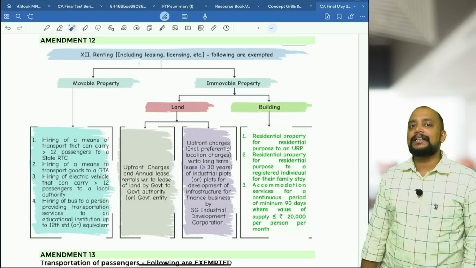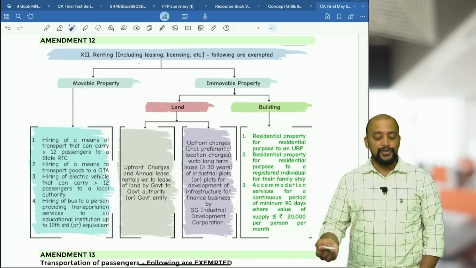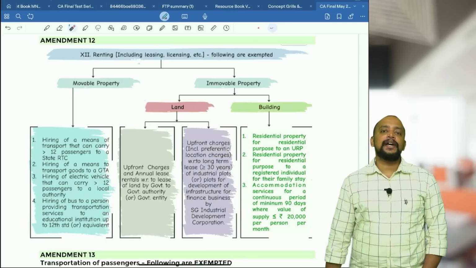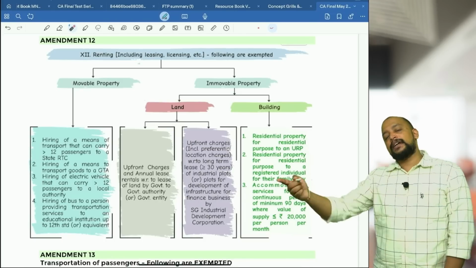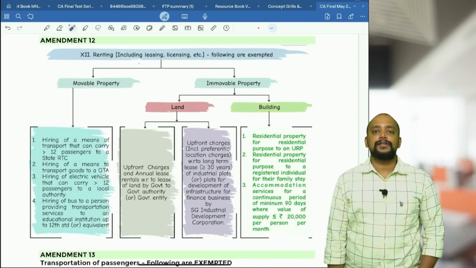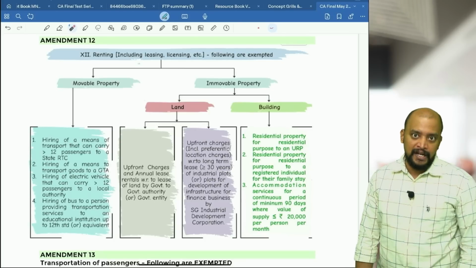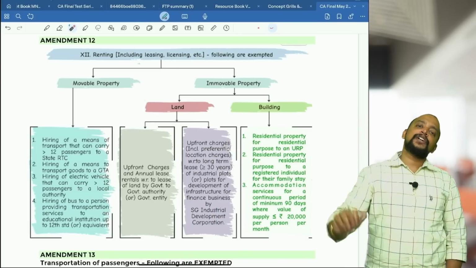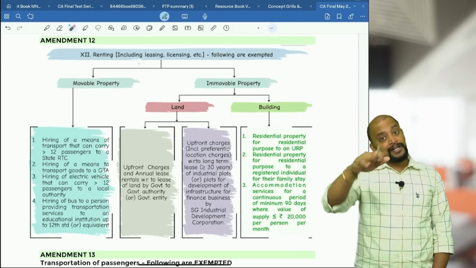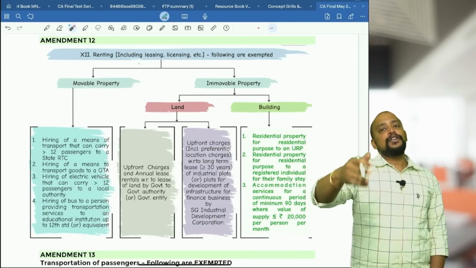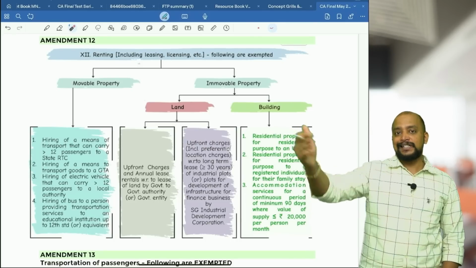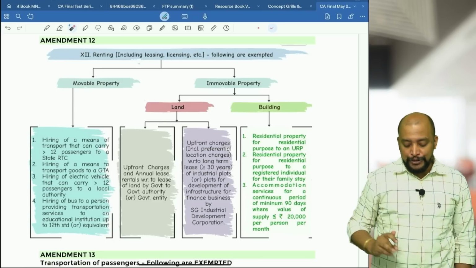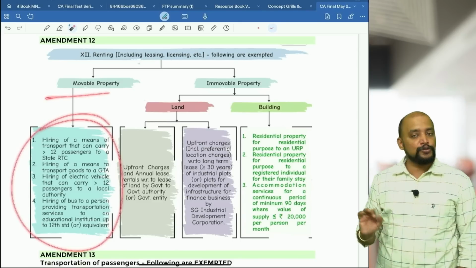Then I have a motor vehicle that can carry goods, given on rent to a GTA. And finally, I have a bus which I am giving on rent to a person who is providing transportation services to an education institution up to 12th standard or equivalent. You are providing transportation service to the school, so your service is also exempted. The same way, I collect rent from you, that is also exempted. These are the 4 points with respect to movable property.